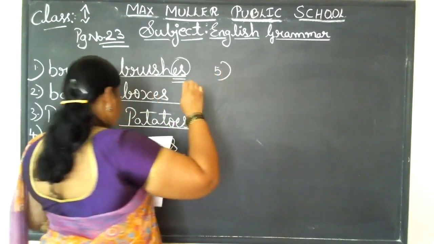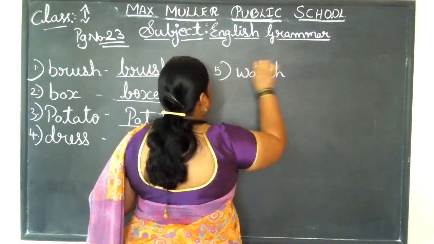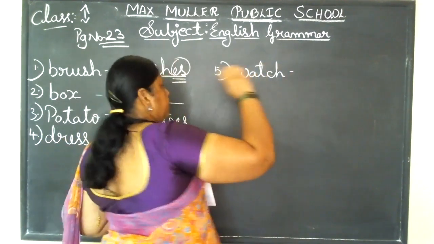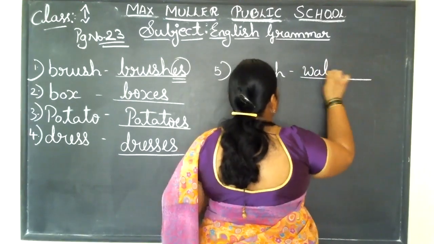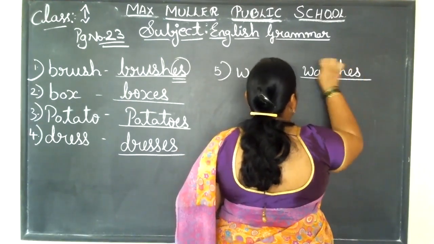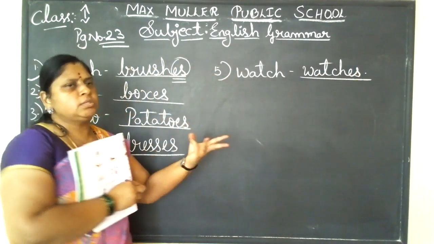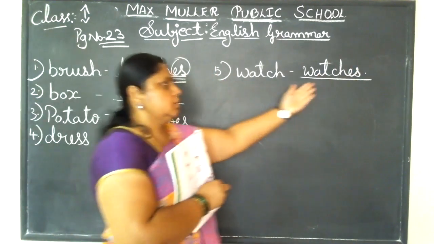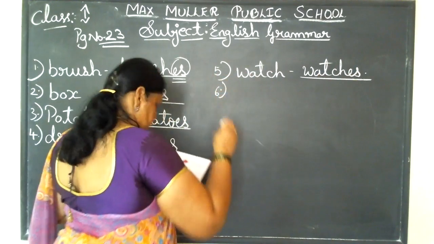Fifth one. That is watch. The watch your daddy and mommy wear while going to the office. Watches. If you have many watches at home, like mommy is having 2 or 3 watches, you can call it watches. Understood, no, children? Come to the sixth one.